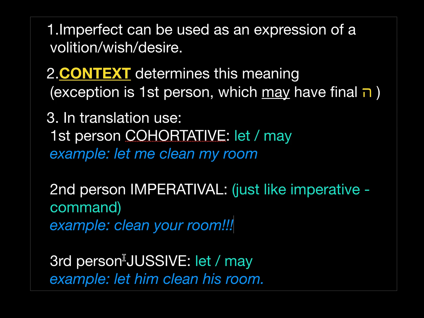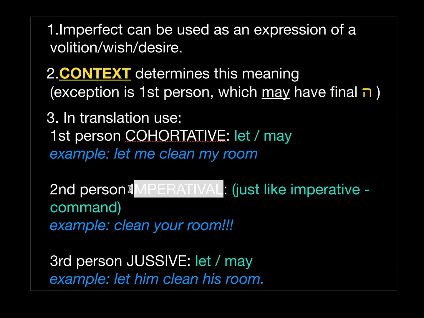And finally, the third person is jussive, and just like with the first person, you can use in English in translation words like let or may. Both of them express a desire or a wish. Let him clean his room. This is an indirect command. You cannot command someone who is not here, but you can tell someone else to go and make him command, right? So you can say, let him or may he clean his room.